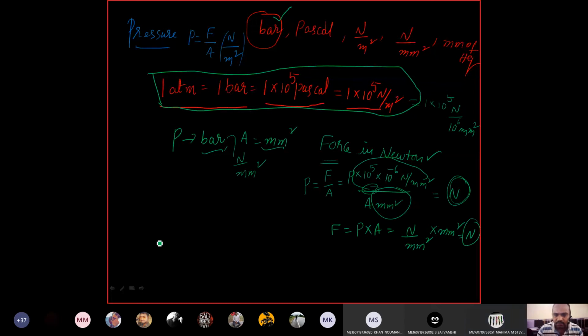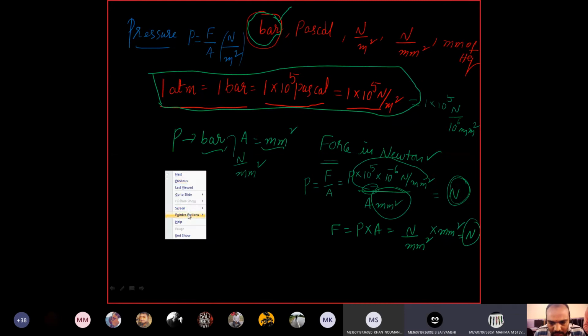Is it clear? Depends upon the units you should convert, but the SI unit will be bar. If it is clear, I will proceed to some other thing. These are all important in order to understand the ideal gas thermometer.